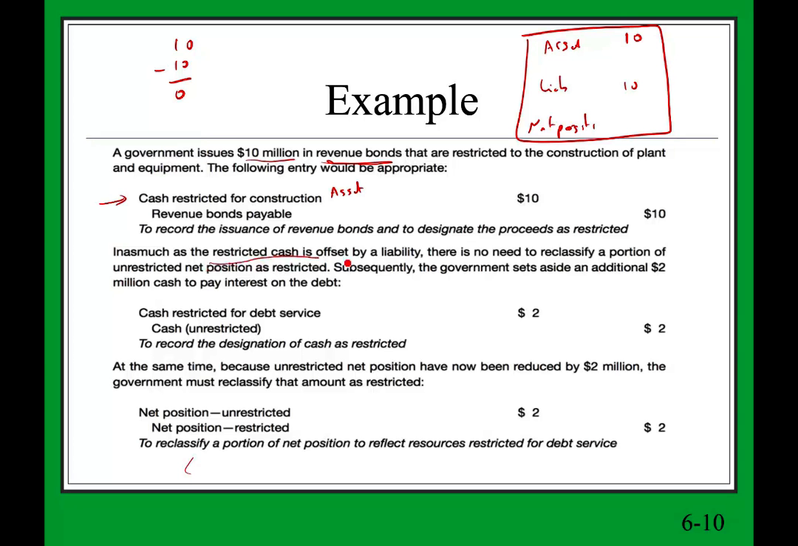The restricted cash is offset by the liability. 10 million minus 10 million. There is no need to reclassify any portion of the unrestricted net position as restricted. So we don't make any changes in net position because 10 million minus 10 million equals 0.